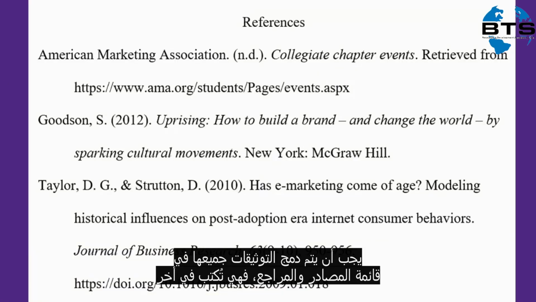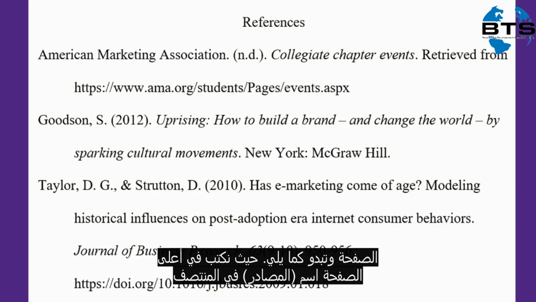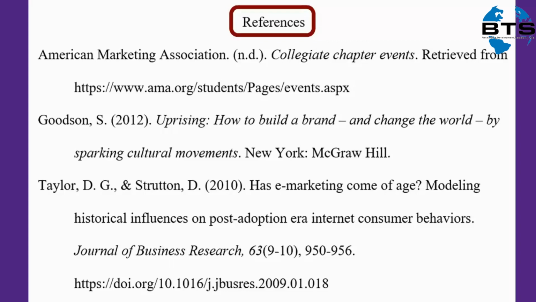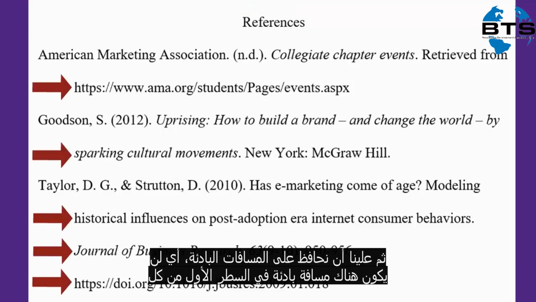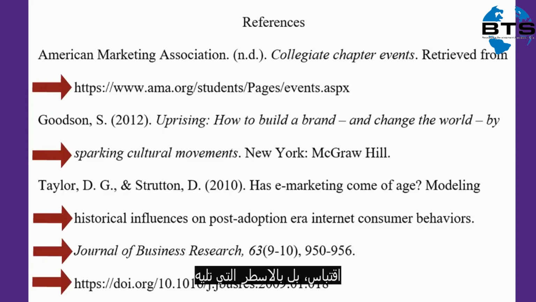With all your citations created, put them together in the references list. It goes at the end of your paper and should look something like this. The top of your page says References, centered, with no other special formatting. Double space throughout. Organize all references in alphabetical order, and they should each have a hanging indent. That means the first line of each citation is not indented, but subsequent lines are.